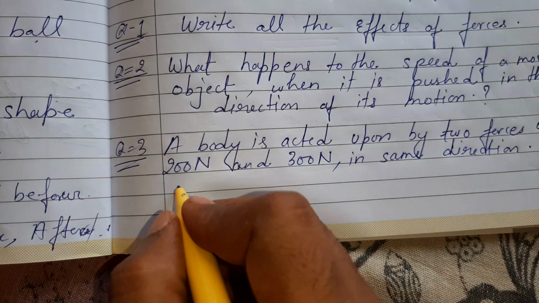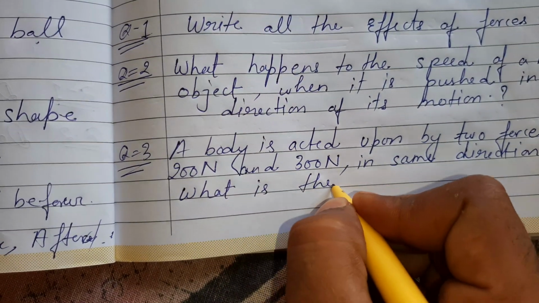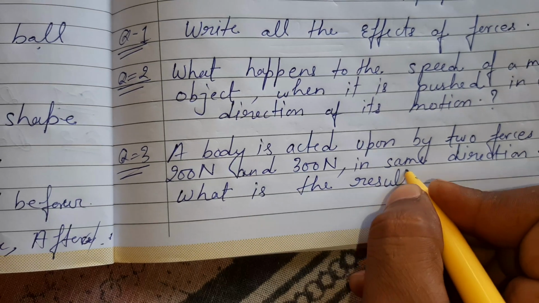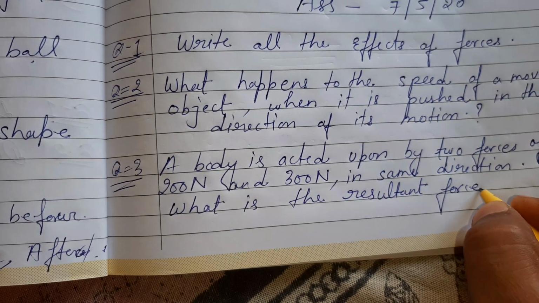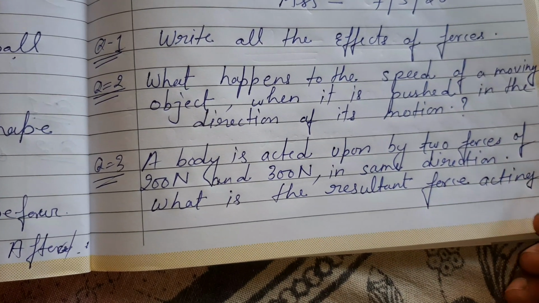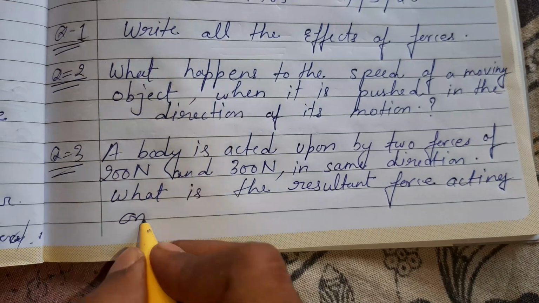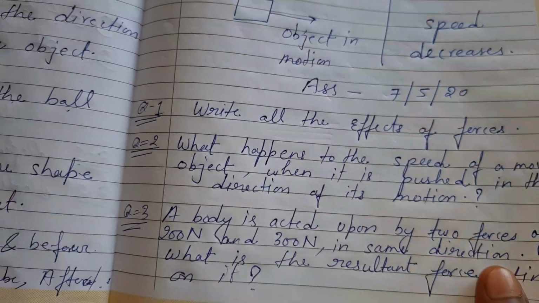Then what is the question? What is the resultant force acting on it? Okay, so these are the three questions.